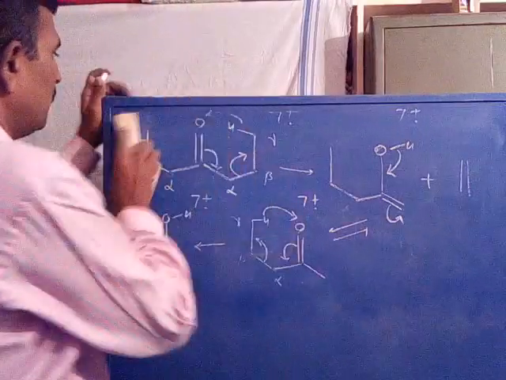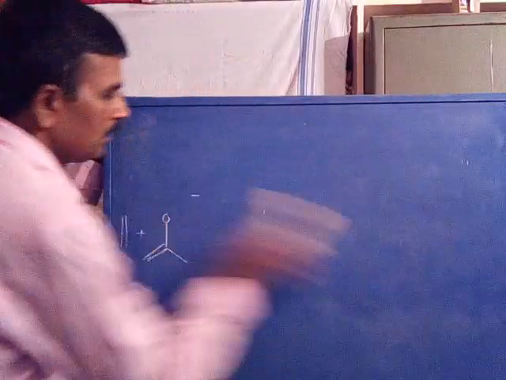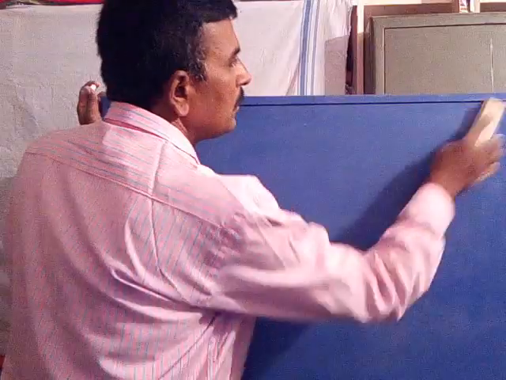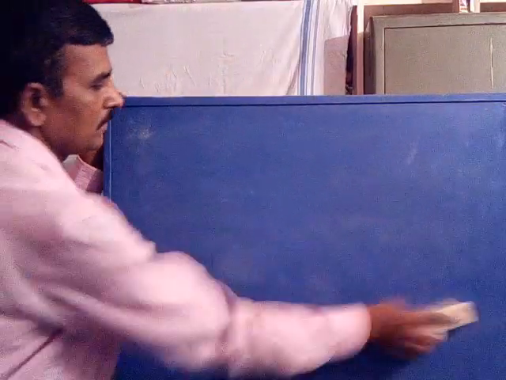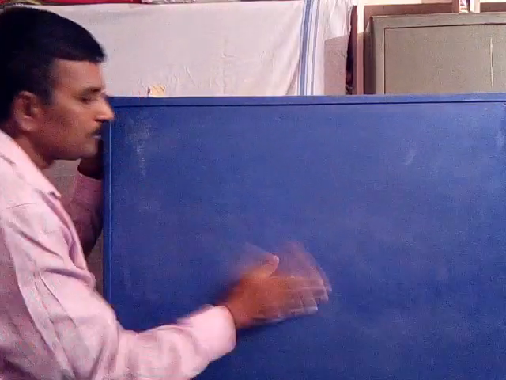Now coming to the second process, that is the rearrangement process of fragmentation.